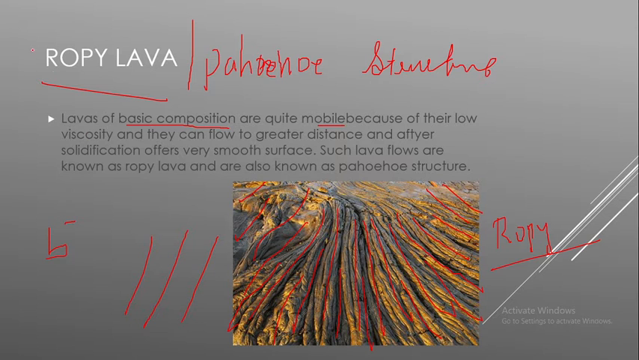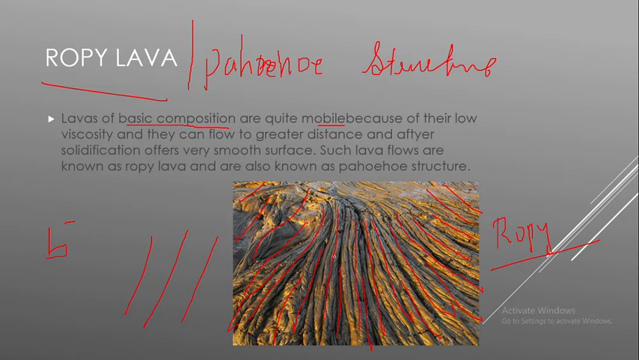But in the case of this ropey lava, the lava composition is basic. So viscosity will be very low, and it can flow a greater distance. After solidification this offers a very smooth surface, because it can cover great distances, flowing continuously over an area. So it will be a very smooth surface. Such lava flows are known as ropey lava.